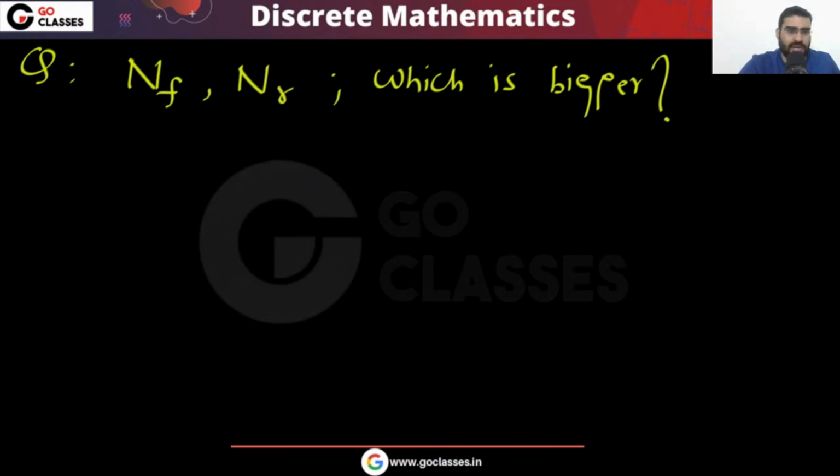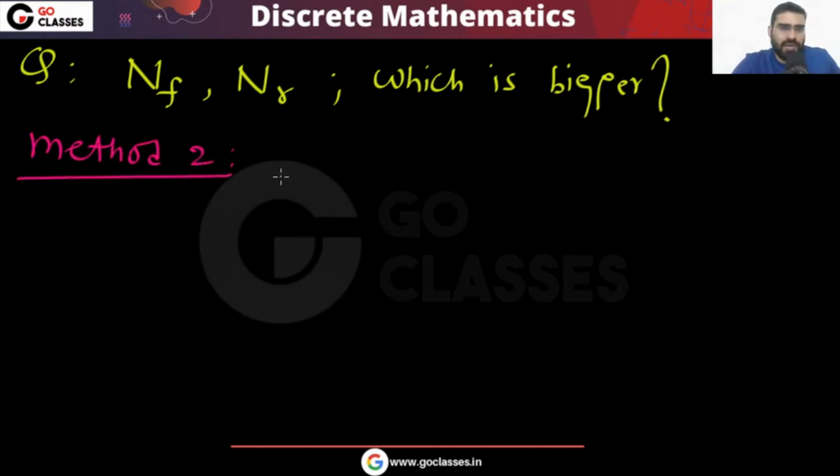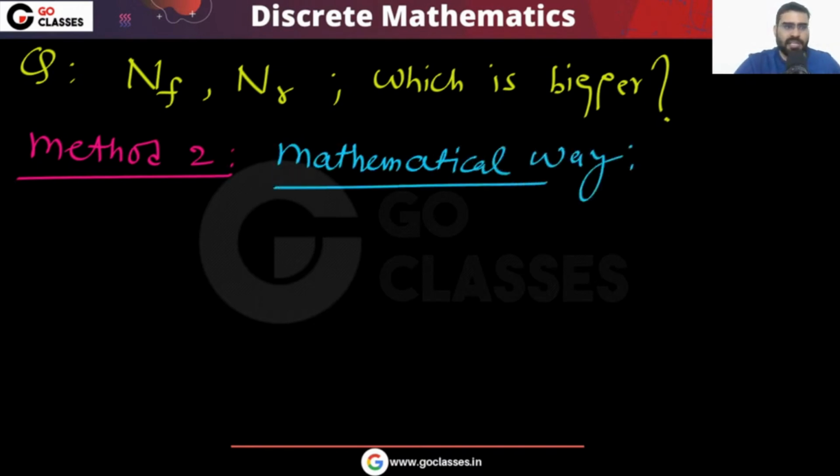This is your logical way. But let's see another way. Let's see method number 2. Let me also give you method number 2. So what is method number 2 to solve this? Let's see the mathematical way, method 2.